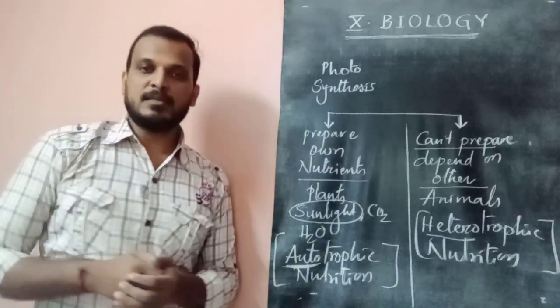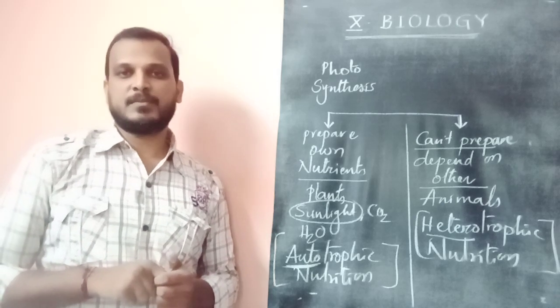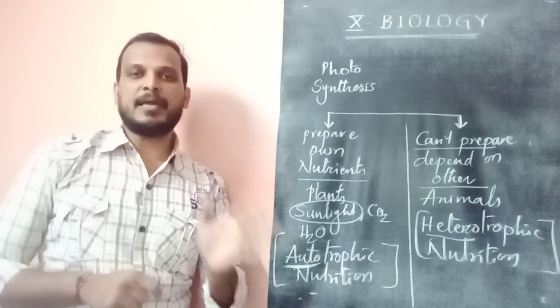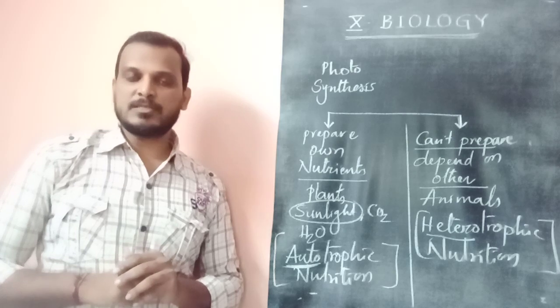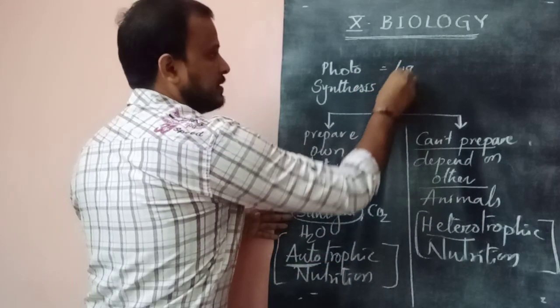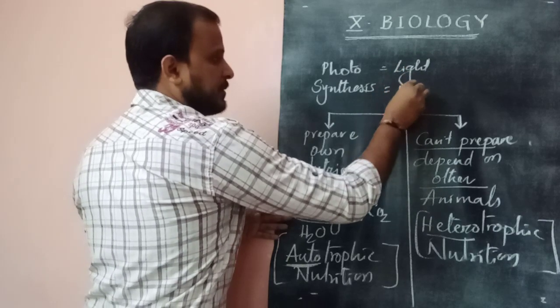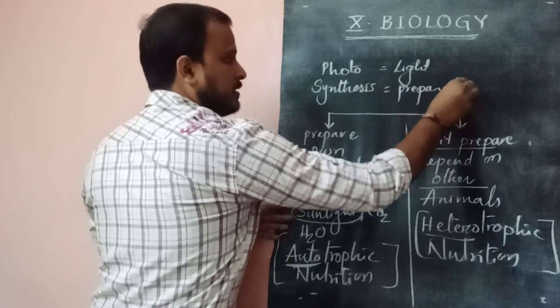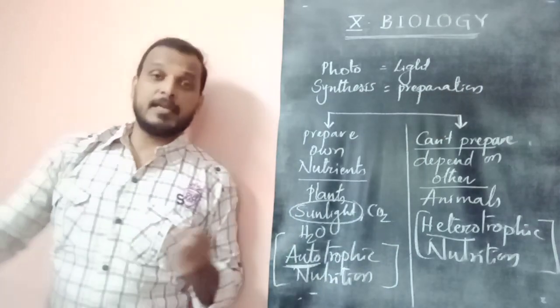Do you know, children, the meaning of photosynthesis? Photo means light. Synthesis means preparation. So, by depending on light, which light? Sunlight.